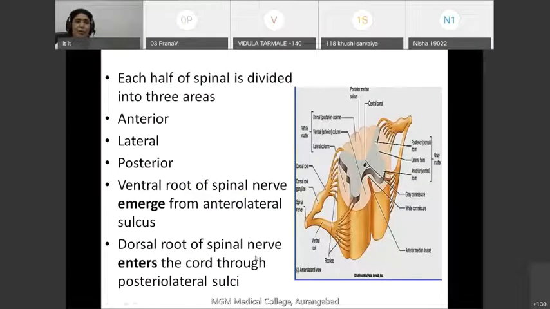Now, what is the importance of these sulci and fissures? This is again a cross section of spinal cord. Here you can see the anterior median fissure and the posterior median sulcus.